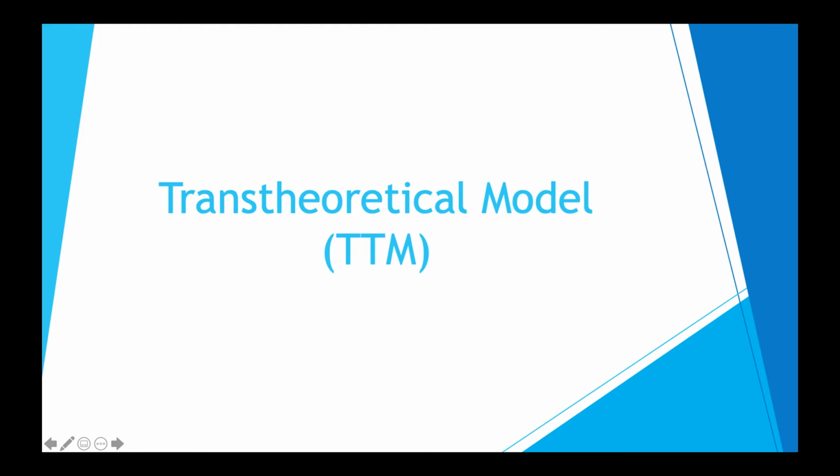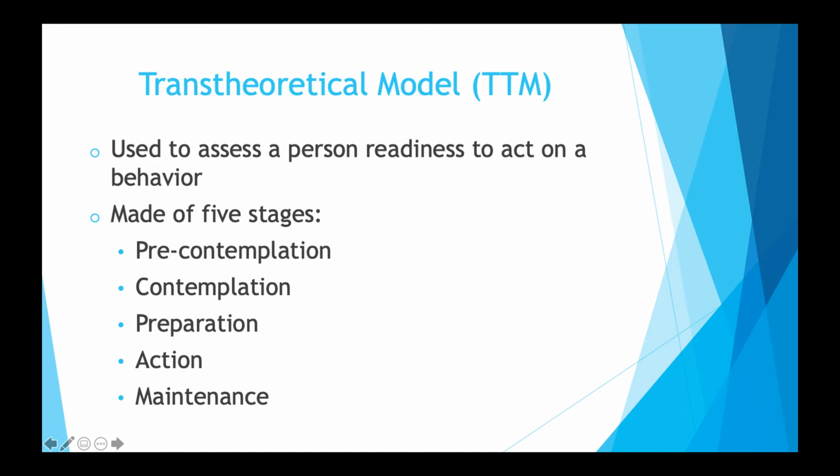The first model that I'm going to discuss is the transtheoretical model. The transtheoretical model is used to assess a person's readiness to act on a behavior. This model is made up of 5 stages. The 5 stages include the pre-contemplation, contemplation, preparation, action, and the maintenance stage. This model was first used to help people who wanted to quit smoking.